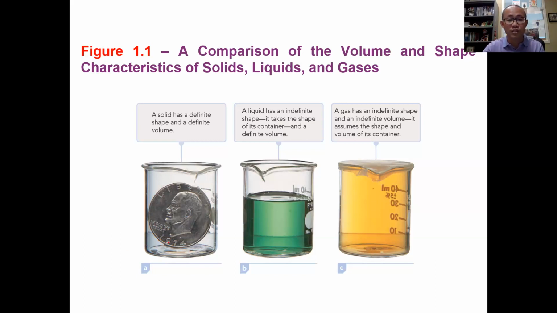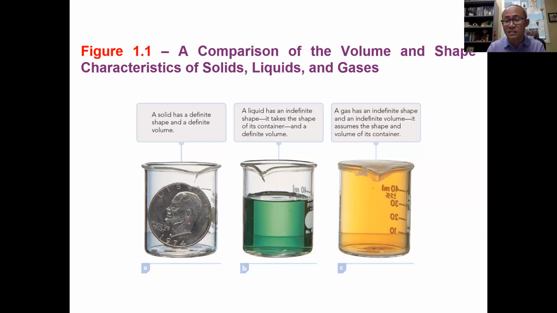For example, as shown in this picture, a solid state has a definite volume and also a definite shape, right? Like the quarter, it has a definite volume and shape. On the other hand, liquid does have a definite volume, which is the volume measured by the container, but it does not have a definite shape. It has an indefinite shape, because liquid is free flowing. It would take the shape of the container. So liquid has an indefinite shape, but a definite volume.